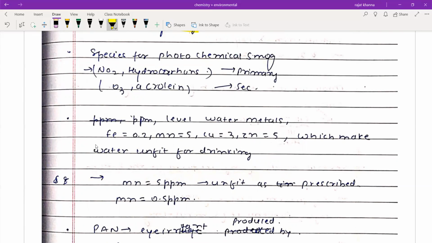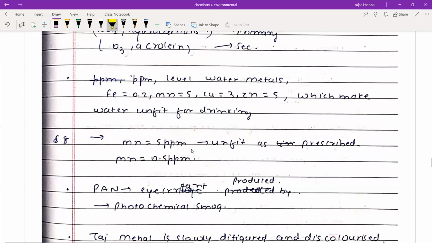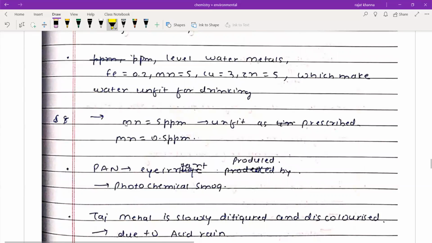Then the ppm level for metals is given as iron, manganese, copper, and zinc, and which will make water unfit for drinking. A similar question has been asked again. So we know that manganese is 5 ppm, and the limit for manganese is 0.5 ppm. Unfit as the prescribed value is very much less than 5 ppm.